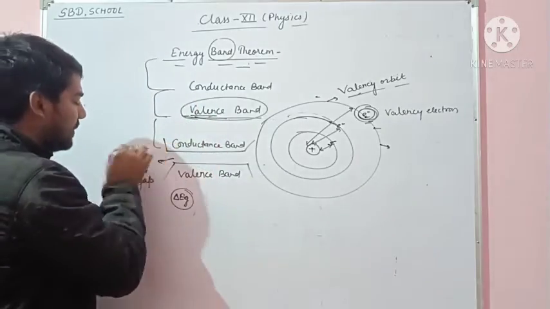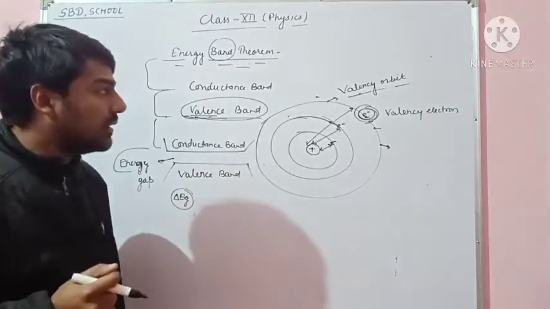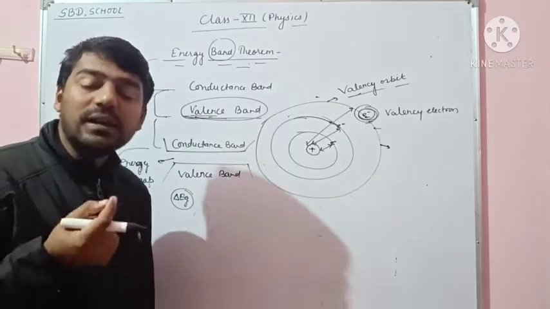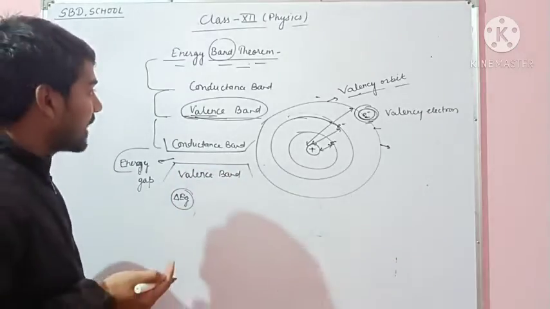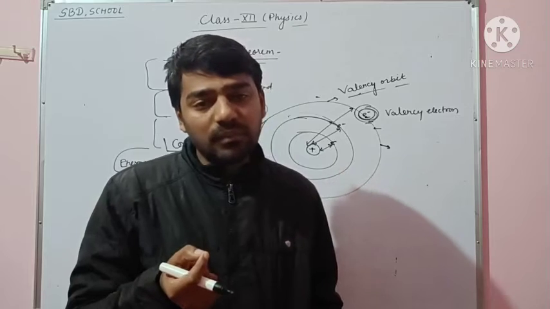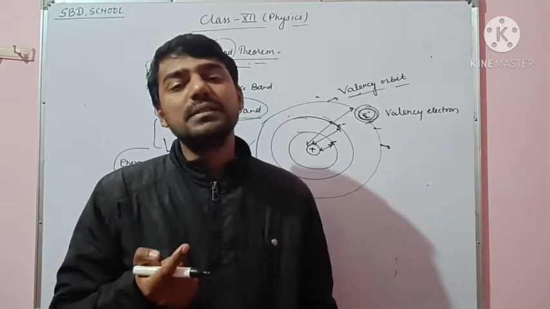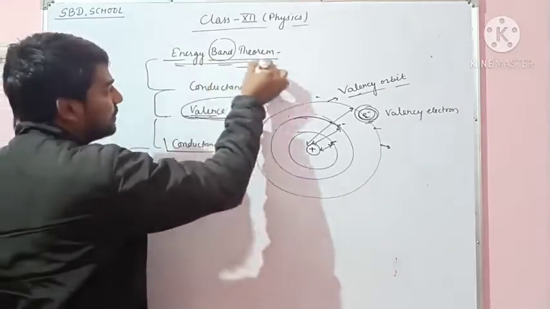We studied all this in our previous class. After that, we studied metal or conductor, insulator and semiconductor, and their explanation with the help of the energy band theorem.